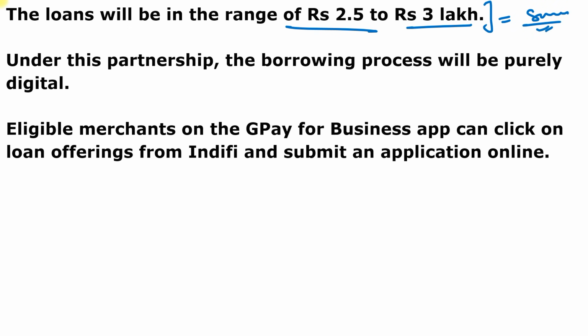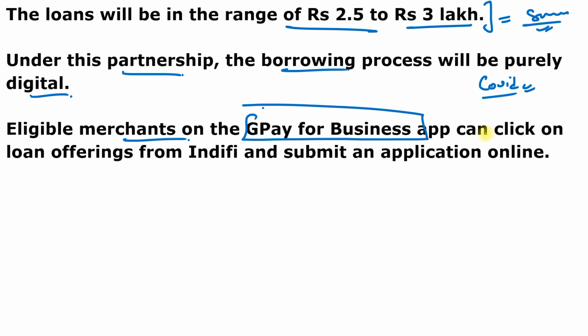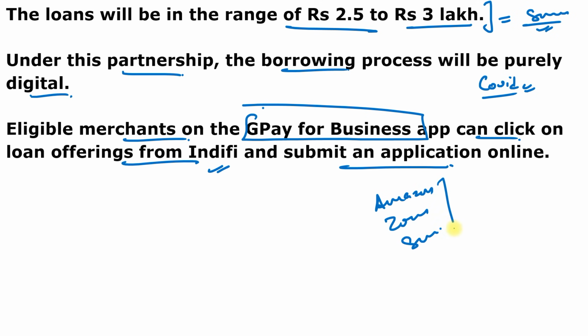And the reason behind this partnership is to serve small Indian businesses that are facing problems in running seamless operations due to lack of access to formal credit, due to COVID-19 or the third wave of COVID-19, especially in India. Under this partnership, the borrowing process will be purely digital. So eligible merchants on the Google Pay for Business application can click on the loan offerings from Indify and submit an application online. And Indify has existing partnerships with many digital companies like Amazon, Zomato, Swiggy, so that customers of Amazon, Zomato and Swiggy can take loans from the Indify platform.